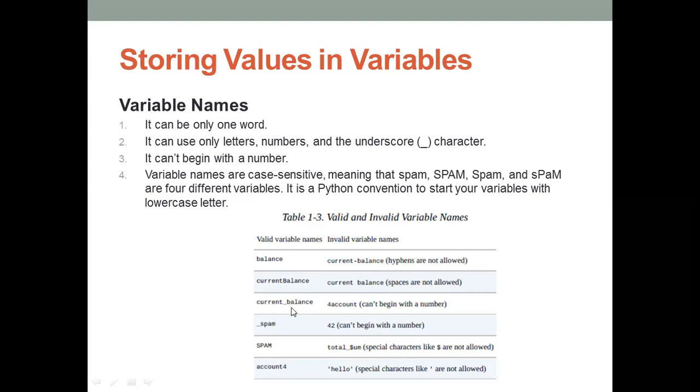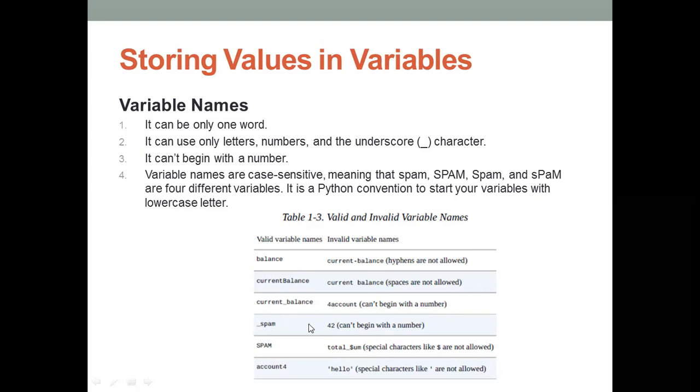Current_balance is accepted, because in your variable name you can use letters, numbers and the underscore, but the name can't begin with a number. For account, it starts with a number, so this one is invalid. Why? Because it begins with a number. Your variable name will begin with a letter or an underscore. So here, _spam.